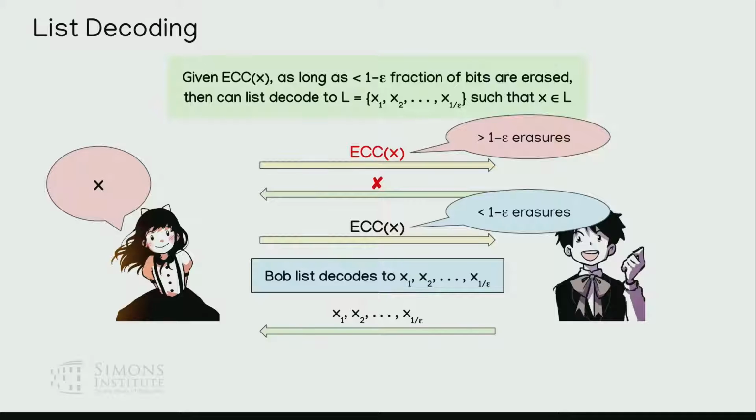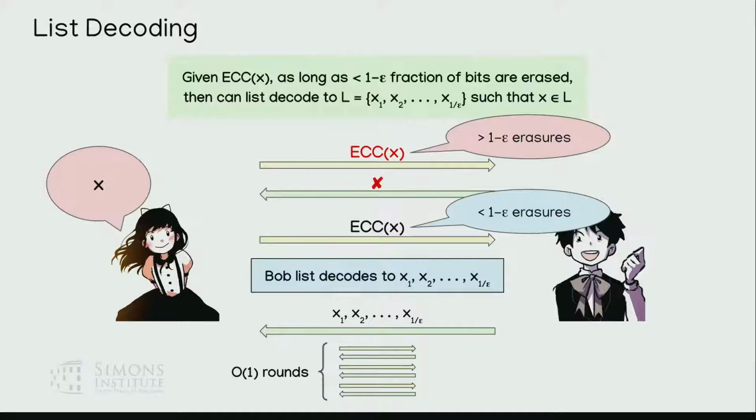We already saw a protocol to transmit k bits over k rounds. So now we just have to do a 1 over epsilon round interactive protocol for Alice to tell Bob which of the 1 over epsilon options her code word is. This is a constant round protocol, so that's much better.